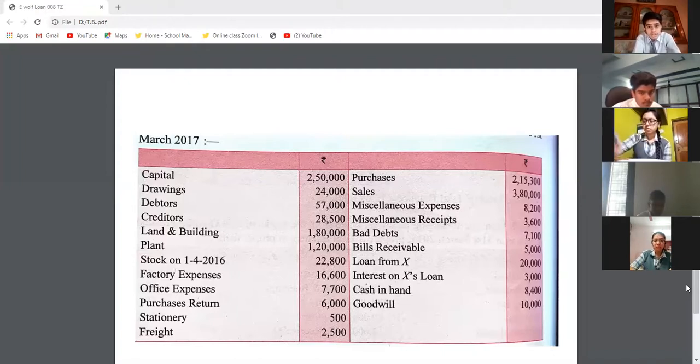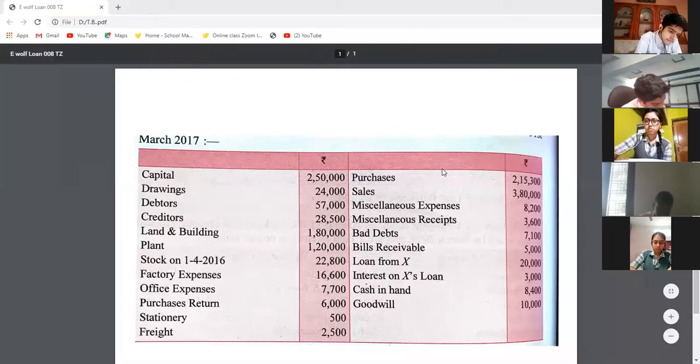Those debtors who are unable to pay us the amount, that will be the loss of the business. Debtors who proved bad means the amount is irrecoverable, the amount which will not be received from the debtors. That is the loss of the business. That's why bad debts will be debited.